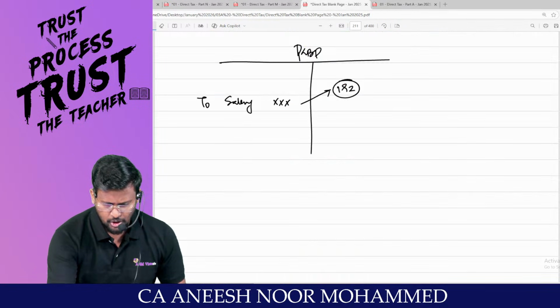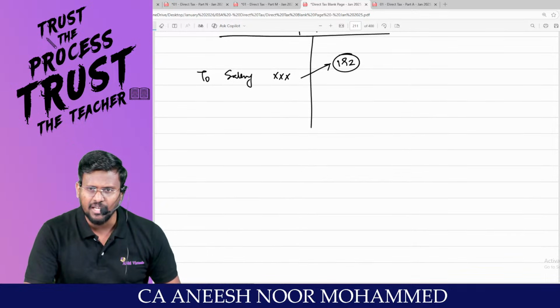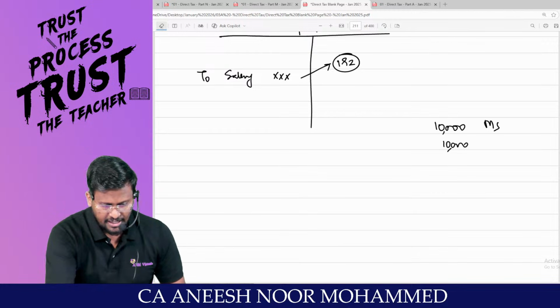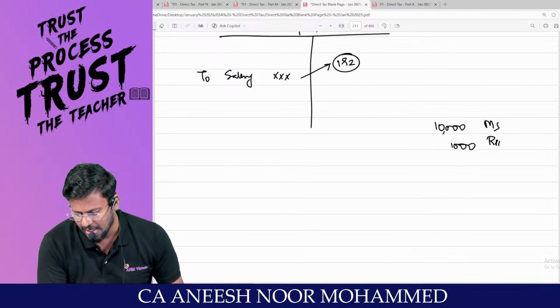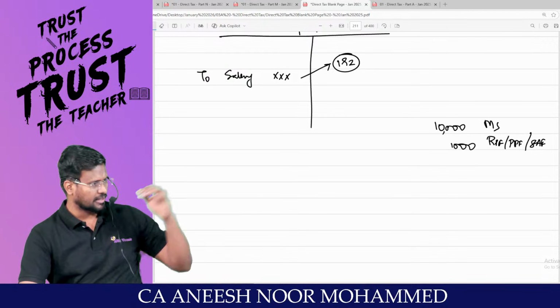Sometimes, my dear lovable students, for the benefit of employees getting salary income, for example, 10,000 rupees is the monthly salary. Out of that 10,000, every month the employee will be contributing 1,000 rupees to the recognized provident fund or public provident fund or superannuation fund or like that.